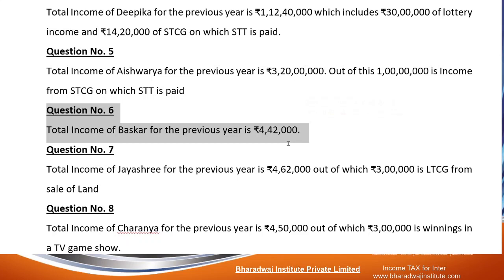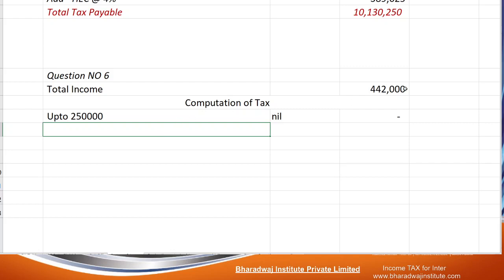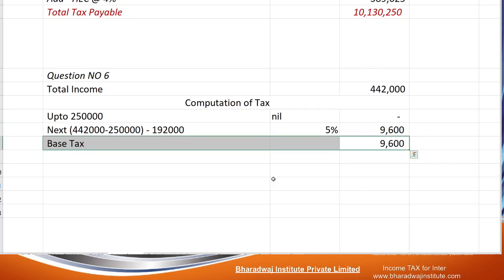Up to 2,50,000, tax is nil. 2,50,000 to 5 lakhs we can go, but income is 4,42,000 only. So 4,42,000 minus 2,50,000, what is the amount? The difference is 1,92,000 into 5%. So the base tax is 9,600.